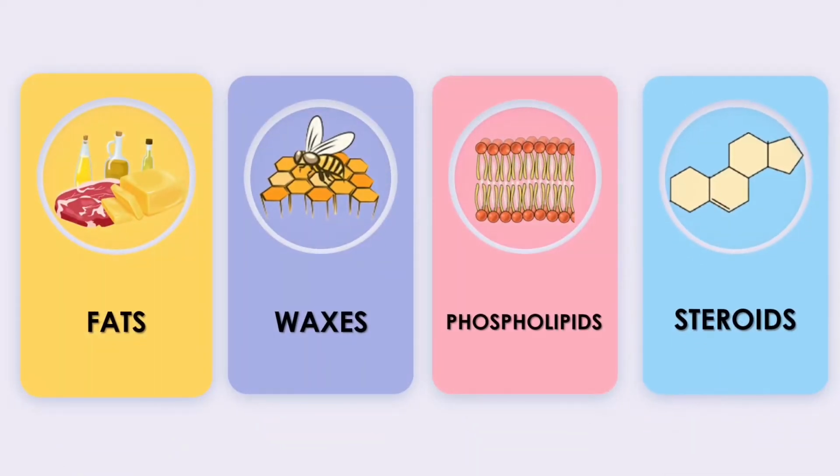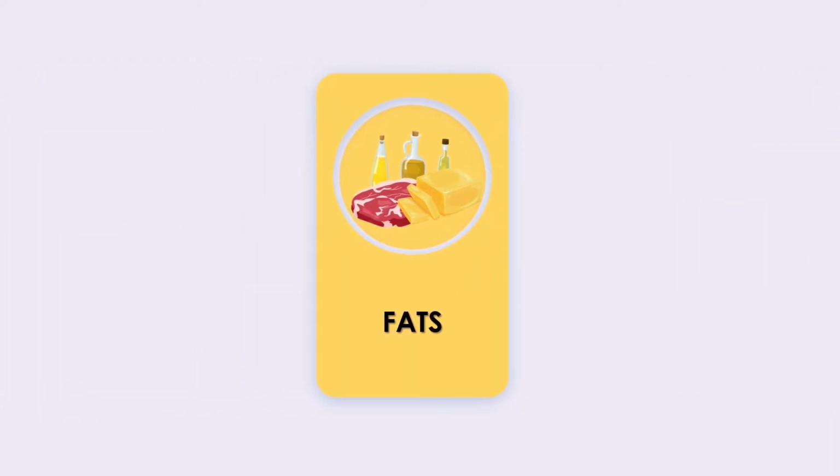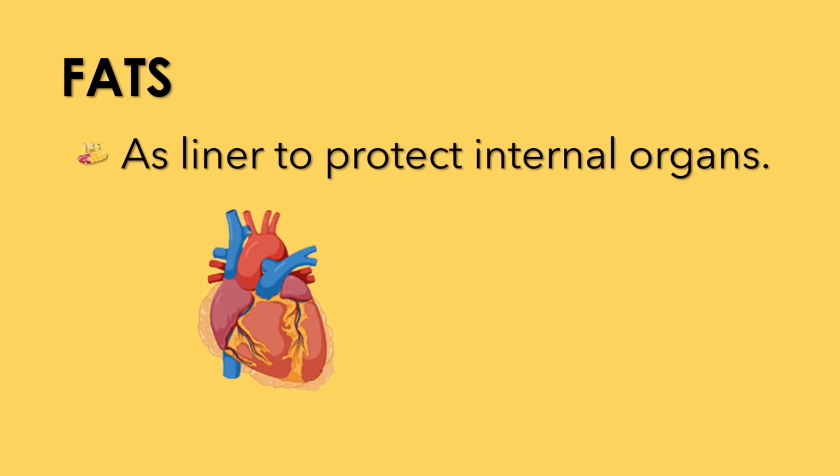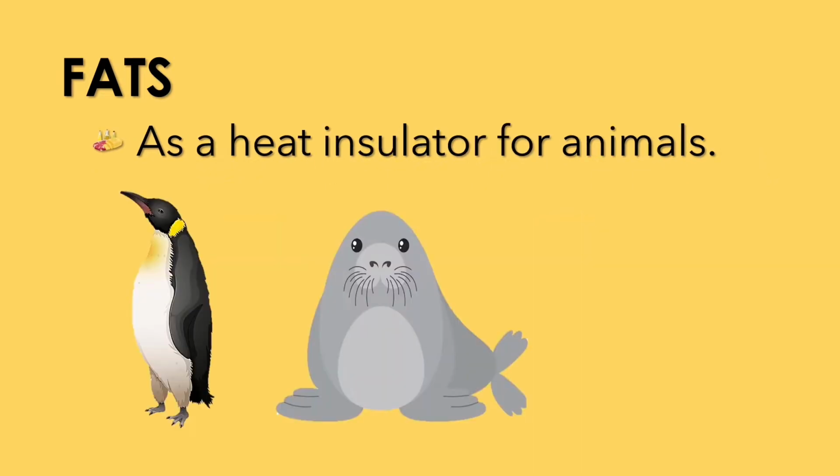As mentioned earlier, there are 4 types of lipids, including fats, waxes, phospholipids, and steroids. Let's talk about fats first. The importance of fats in cells includes being an energy reserve for animals. In addition, fats are a liner to protect internal organs and act as a heat insulator for animals.